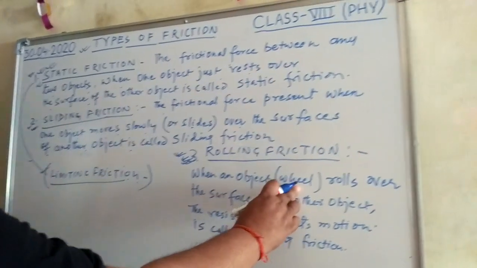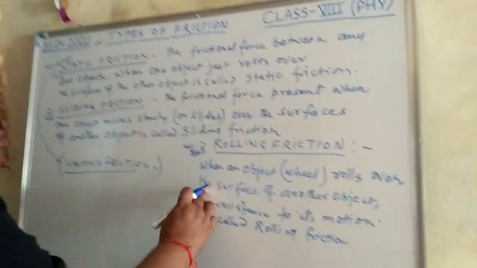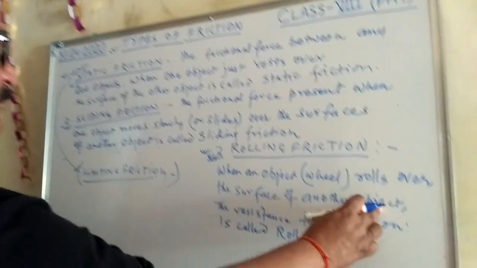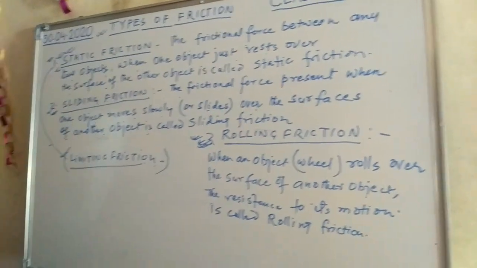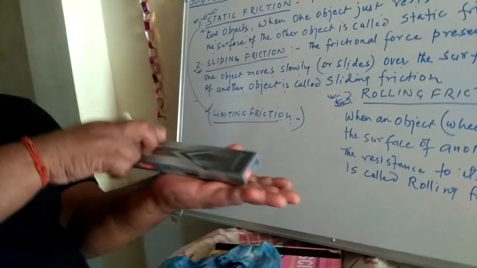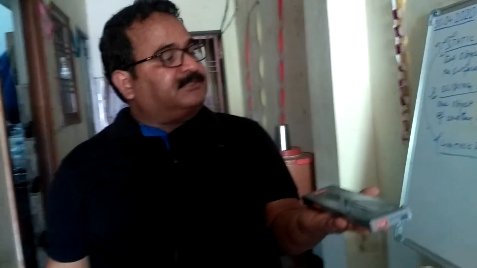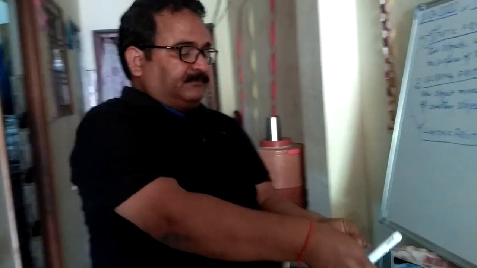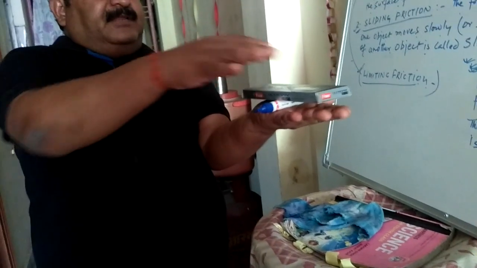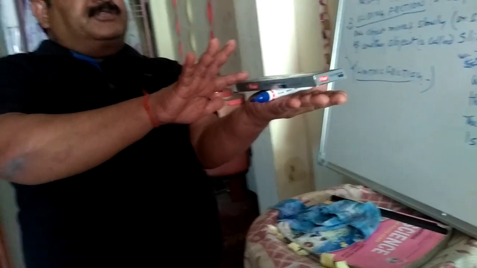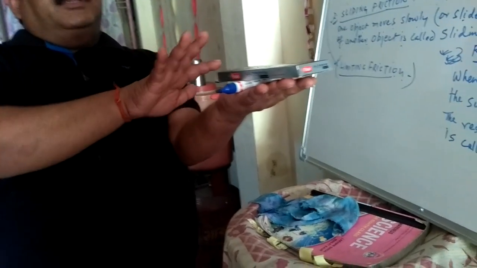So rolling friction is what? When an object's wheels roll over the surface of the another object, the resistance to its motion is called a rolling friction. Like that, if we pull the object, then there is a friction, and that friction is a sliding friction. But when we keep a pen here and on which we put the object and then we try to push that object, then we see that it is too easy.